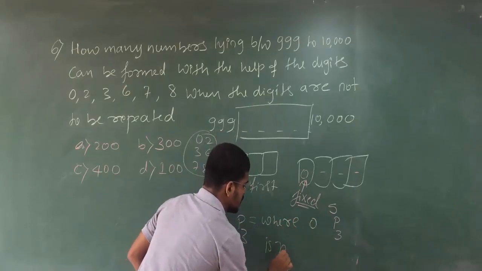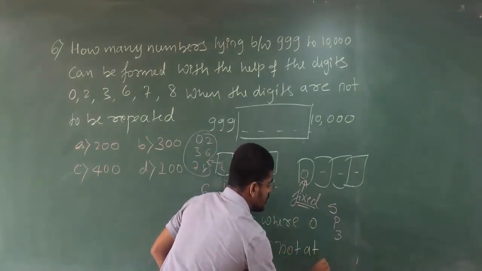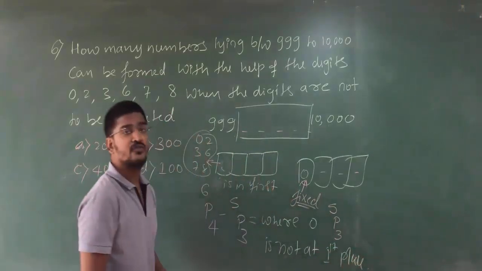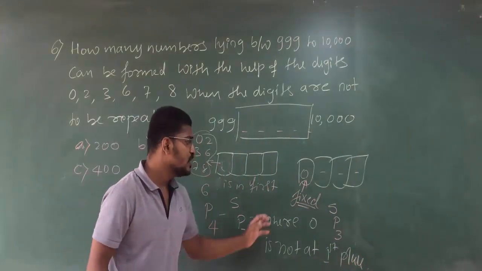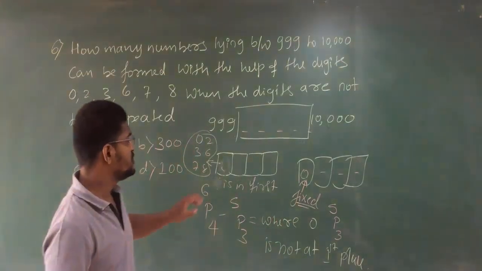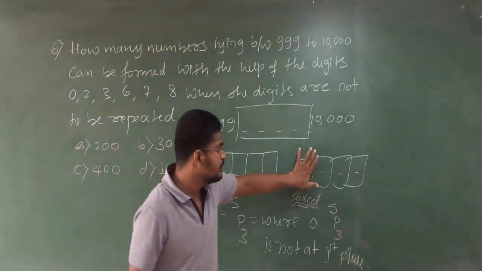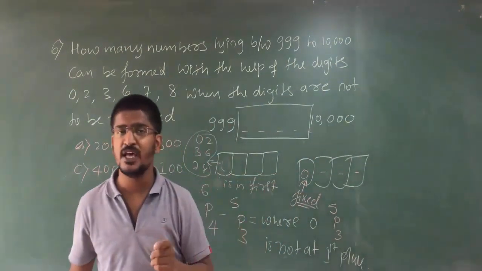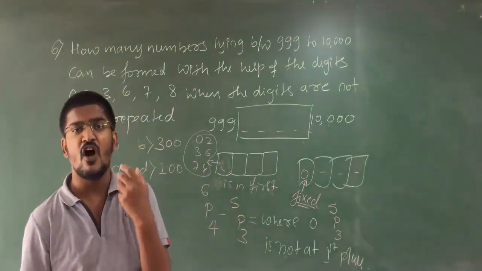Because if 0 comes at the first place, it will become a 3-digit number, which we do not need.